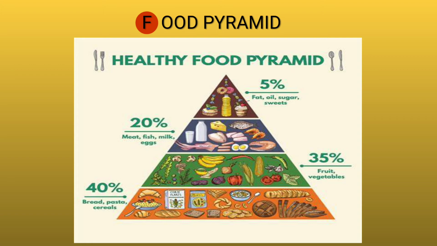So the least, what do we have to take the least? Oil, meaning fats. What do we have to take the most? Carbohydrates. So 40 plus 35 plus 20 plus 5% altogether makes 100%. Here it is divided and it forms a pyramid, a triangular shape. The dietitian follows this chart to prepare what the person will eat daily in meals. So this is called the food pyramid.